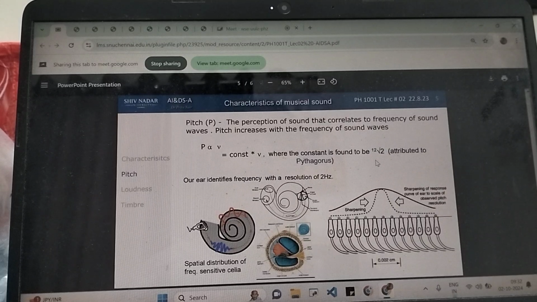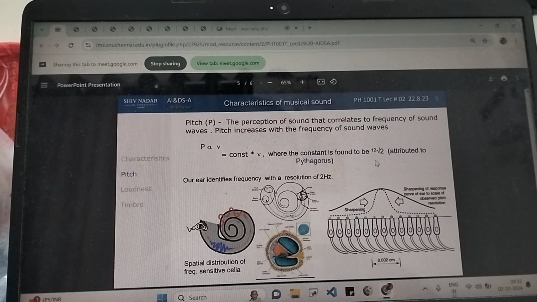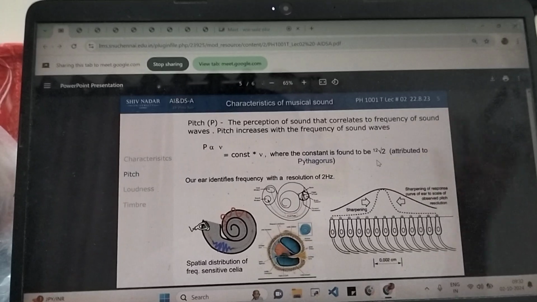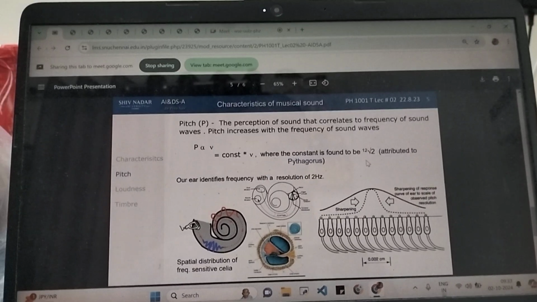So when we say pitch, what we generally mean is whether the voice is very shrill or it's mellow and soft kind of. So it's not exactly loudness, and it's difficult to sort of explain pitch in words, but when you hear a sound you sort of know this is a high pitch sound, this is a low pitch sound. So what makes a sound high pitch or low pitch is its frequency, that is how fast the particles in that sound wave are vibrating. So that is what pitch is about.